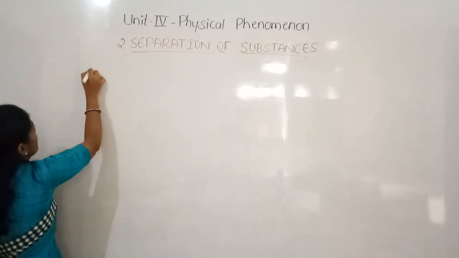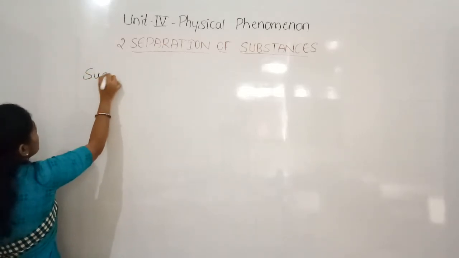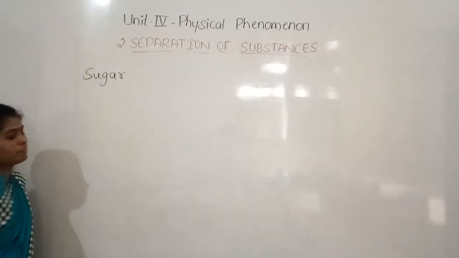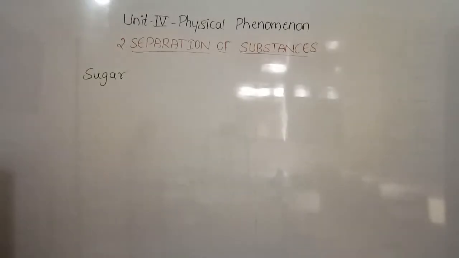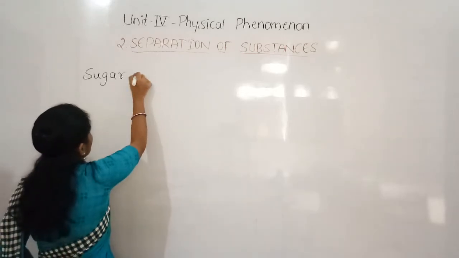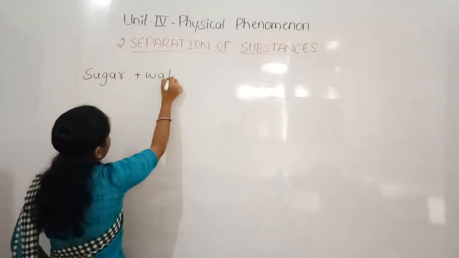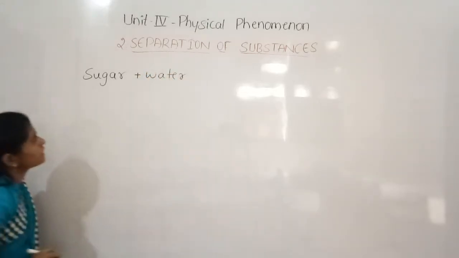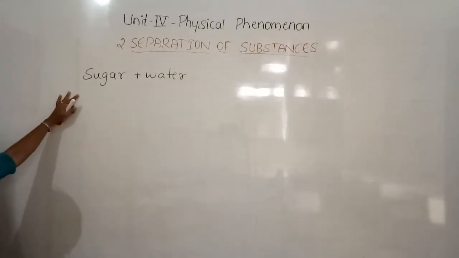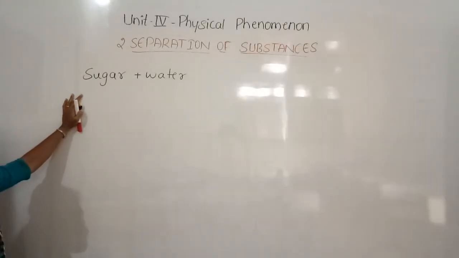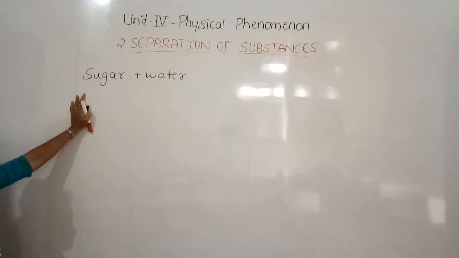Then see, if you are given with the sugar, and we have to dissolve that sugar in the water, then see, what is sugar here? Is it solute or solvent?